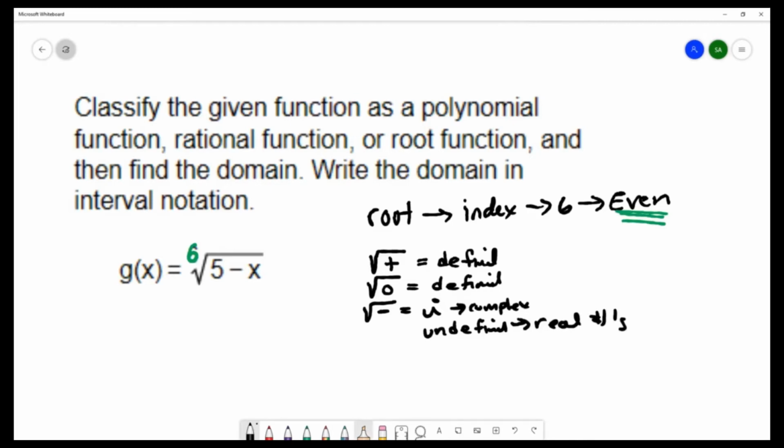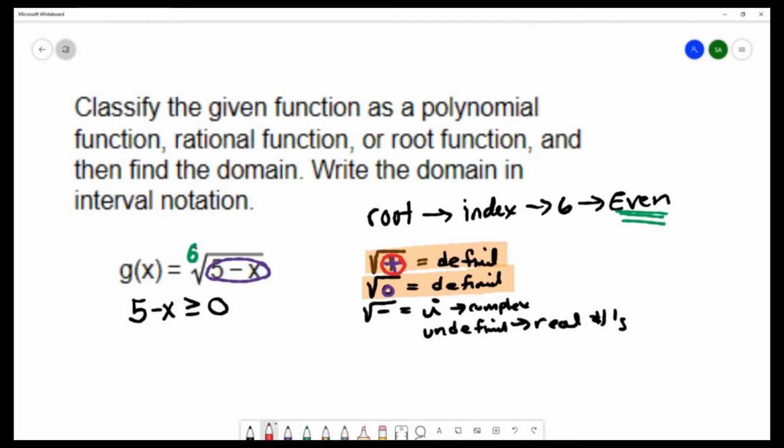So we're only looking for real numbers, so we want to focus on these two cases. We only want what's underneath the radical to be positive or 0. So the way that we can figure out the domain of this when it's defined is to take what's underneath the radical and create the inequality greater than or equal to 0.